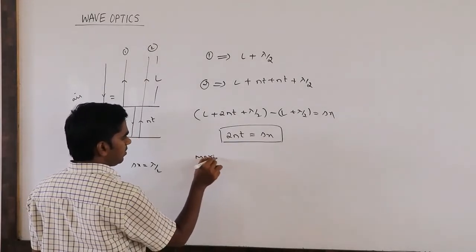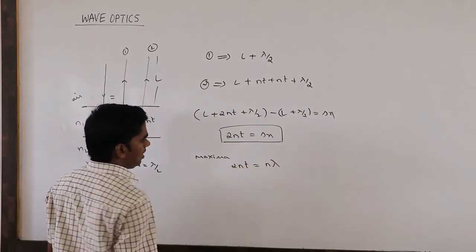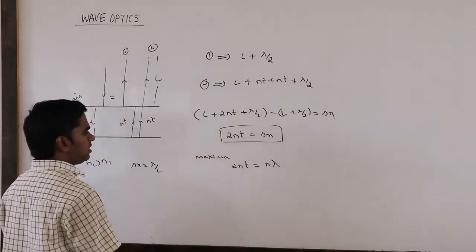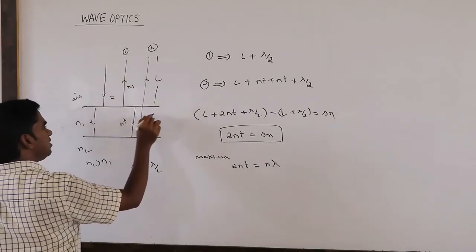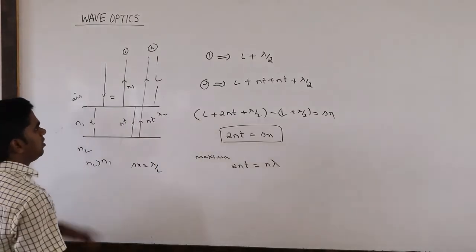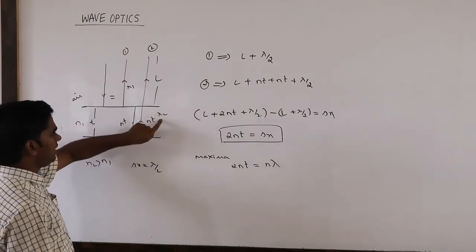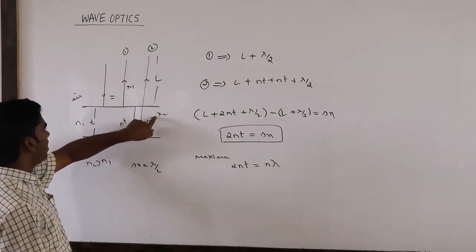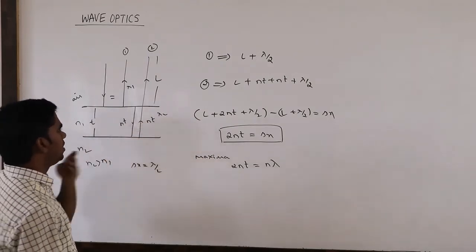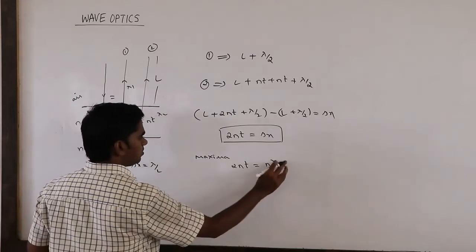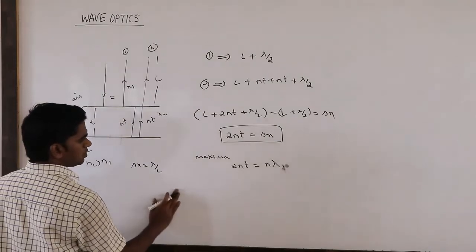So for maxima, 2nt equals n lambda. Now one more thing. Suppose here the densities are different, which means lambda is different here and lambda is different here. Obviously interference takes place between the same wavelengths only. Suppose they ask you to write the equation in terms of lambda 2. This is lambda 1, this is lambda 1.